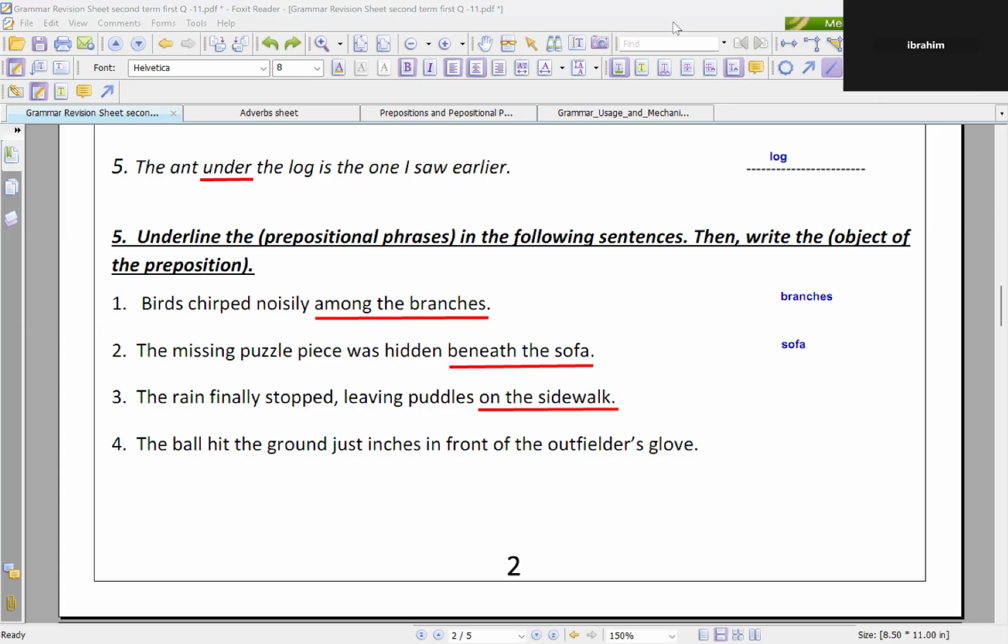Yes, mister. Number 4. The ball hit the ground just inches in front of the outfielder's glove. Good. So, what is the preposition?